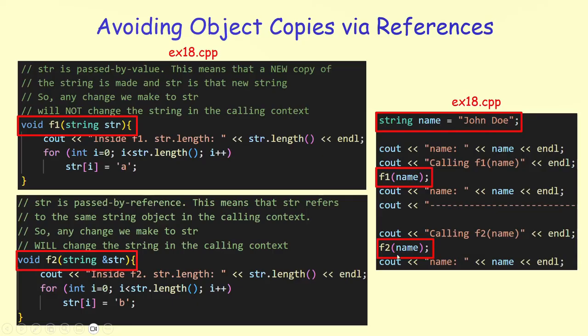But if I pass a reference, as in f2, I'm basically saying str is simply referring to the same object name in the calling context, meaning that a new copy is not made when I make a call to f2. So that means any changes that I make to str inside f2 actually change the string in the calling context.